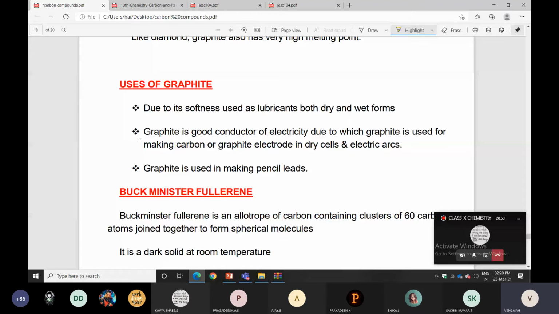Graphite is a good conductor of electricity, due to which it is used in making carbon and graphite electrodes in dry cells. Do you know the meaning of dry cell? It is nothing but batteries. You use them in watches and in remotes. Batteries are mainly classified into 3 types: primary batteries, secondary batteries, and fuel batteries.